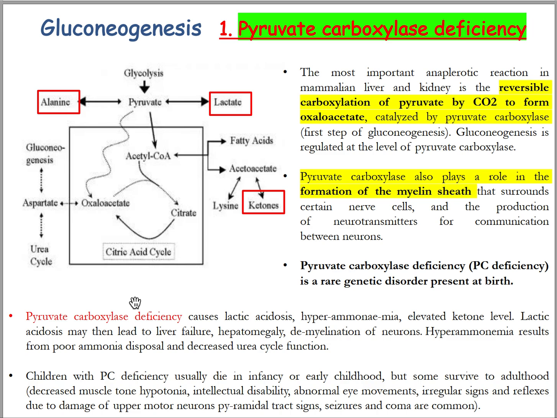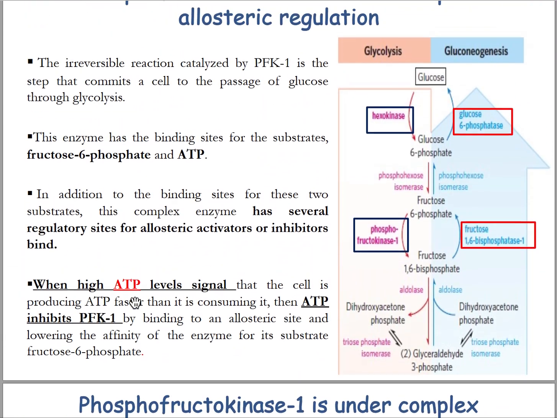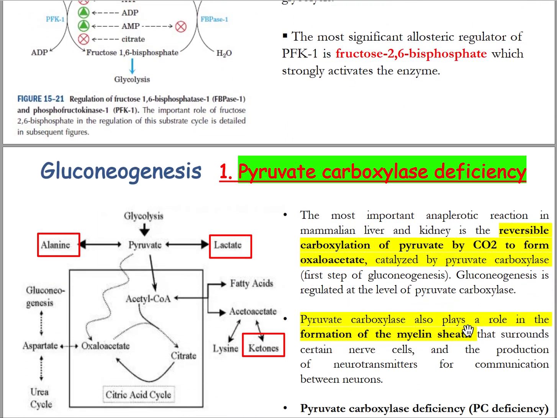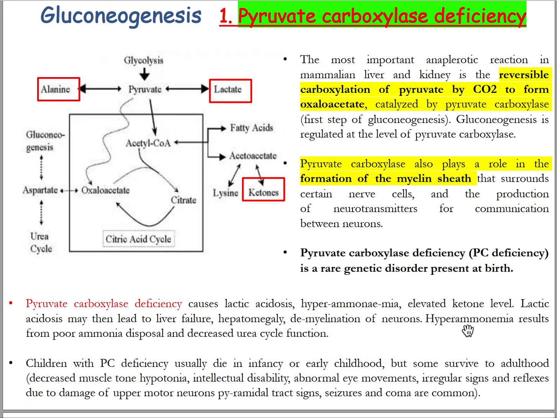So let's study the regulation of gluconeogenesis. The first enzyme involved in gluconeogenesis is pyruvate carboxylase, which catalyzes pyruvate to form oxaloacetate. Here the most important anaplerotic reaction in mammalian liver and kidney is the carboxylation of pyruvate by carbon dioxide to form oxaloacetate, catalyzed by pyruvate carboxylase. This is the first step of gluconeogenesis, and gluconeogenesis is regulated at the level of the pyruvate carboxylase enzyme.